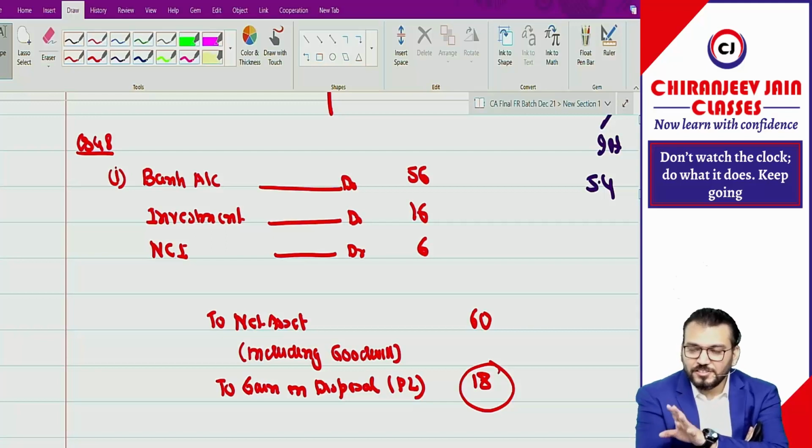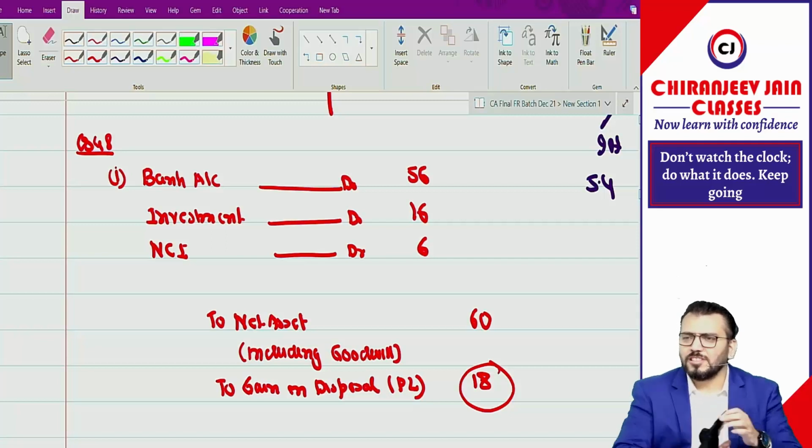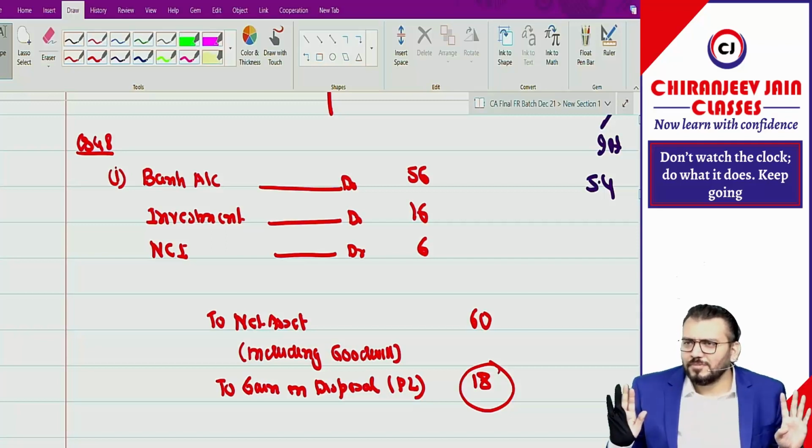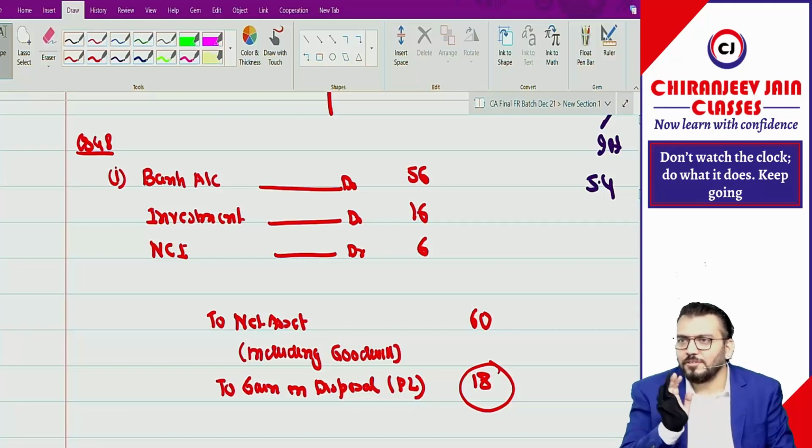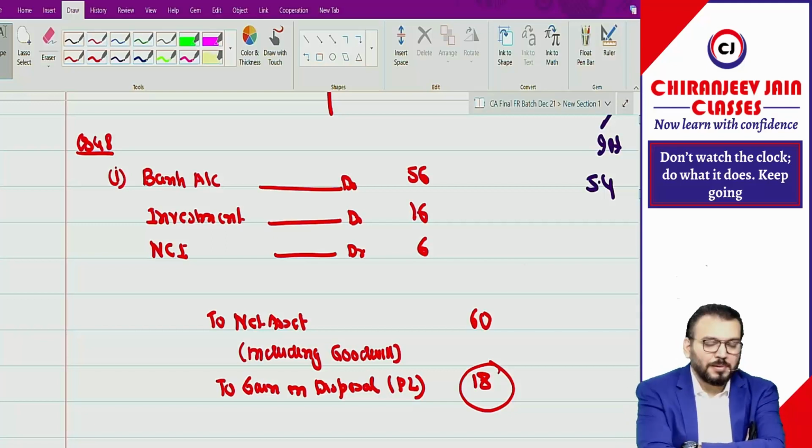Means I want to ask that this will be transferred to... I will not give a hint. Say it: parent or NCI, don't look. I will not say anything to you. Okay? And I have a right to scold. If I am scolding, it is my right. When your father scolds you, next day you talk or not? So just like that. Come on, tell me. Parent and NCI, fast. Only parent, or parent and NCI both?